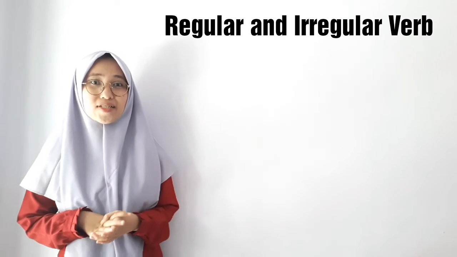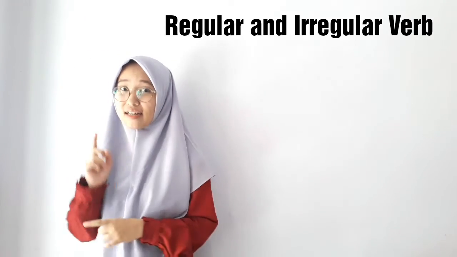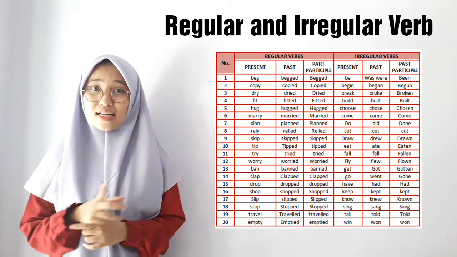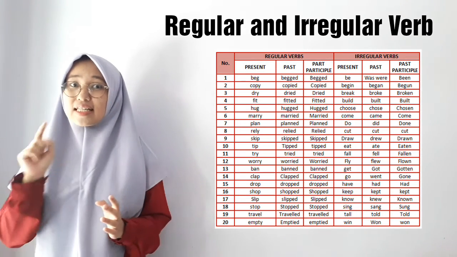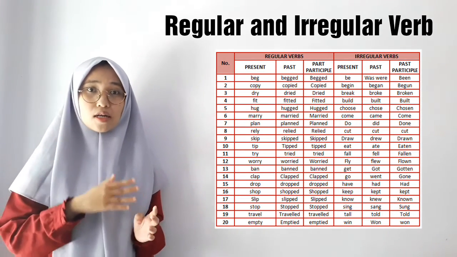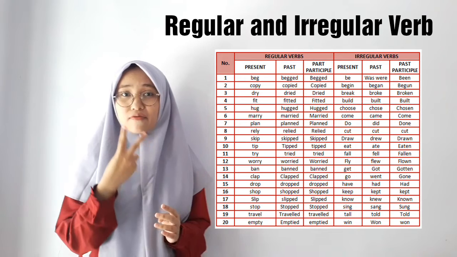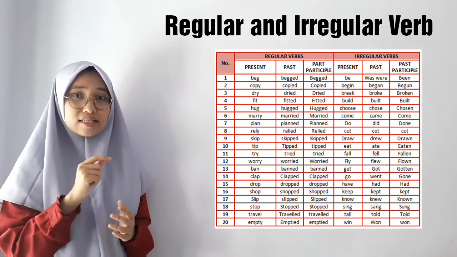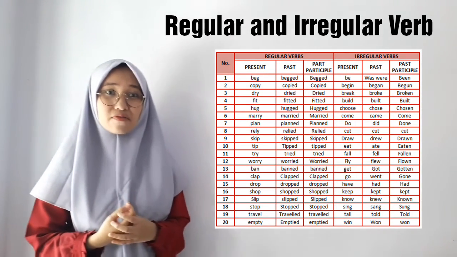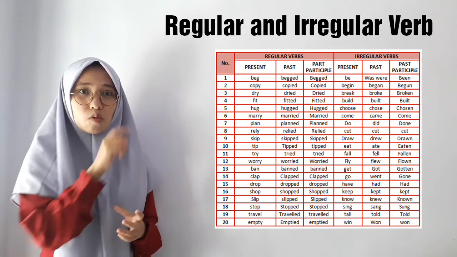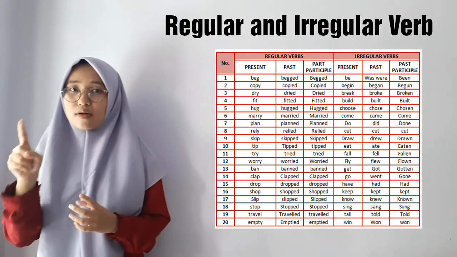So in the past we have to learn about irregular and regular verbs. A regular verb is verb plus ed, so all verb 2 and verb 3 will be added with ed, like watch, watched, watched.